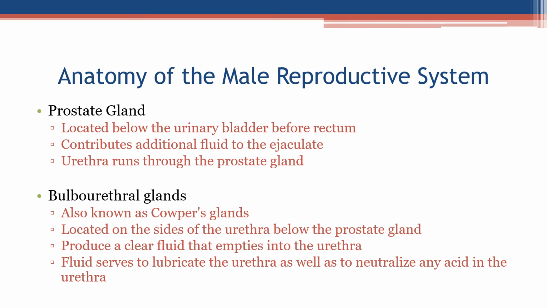Bulbourethral glands. Also known as Cooper's glands. Located on the sides of the urethra below the prostate gland. Produce a clear fluid that empties into the urethra. The fluid serves to lubricate the urethra as well as to neutralize any acid in the urethra.